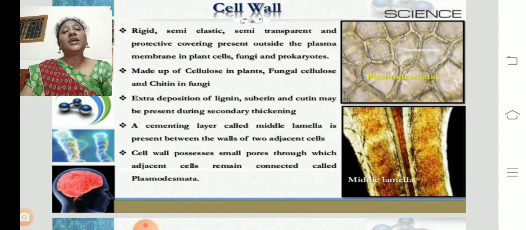And even in prokaryotes. Prokaryotes means cells not well defined by a nucleus. The cell wall is made of cellulose in plants. In fungi, it is fungal cellulose and chitin. Chitin is a strong sugary molecule. Extra deposition of lignin, suberin and cutin may be present during the secondary thickenings. So these are the secondary layers of the cell wall: suberin, lignin and cutin.